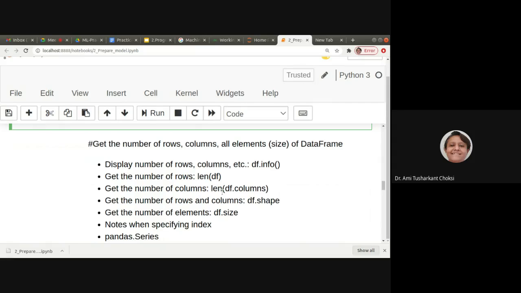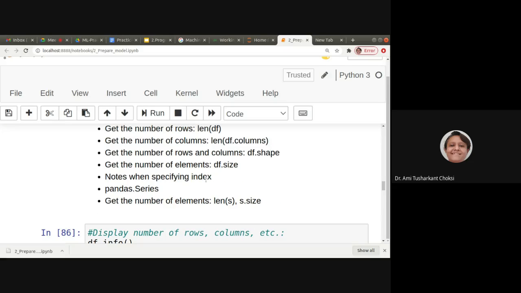Get the number of columns, that is len of df of columns. Get the number of rows and columns, that is df.shape. Get the number of elements, that is df.size. For series also, in some cases we are having the series, the way we are using the data frame here just now. So to get the number of elements, we use len of s or s.size.